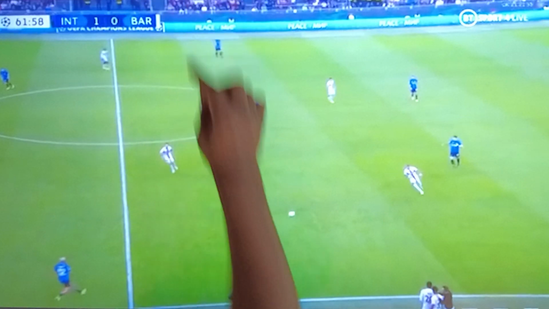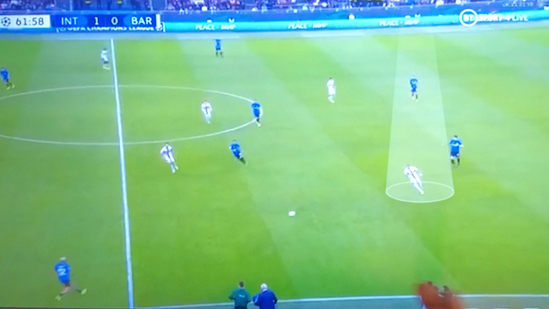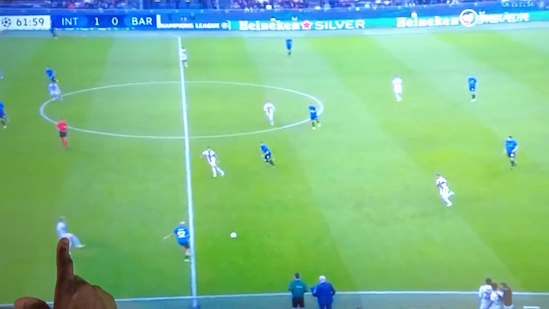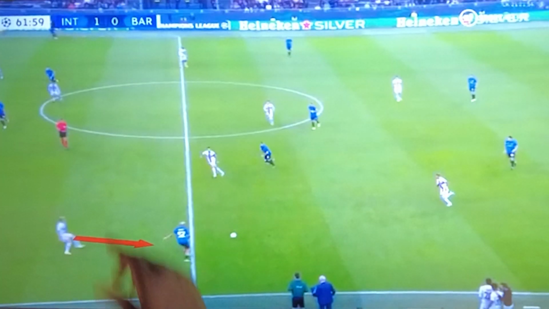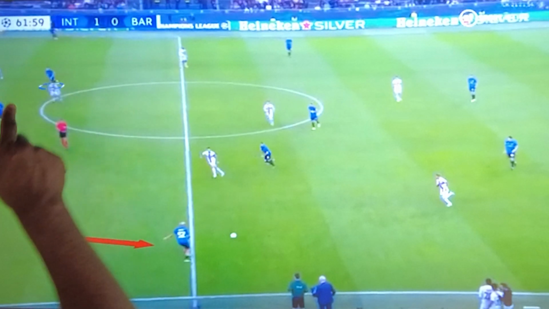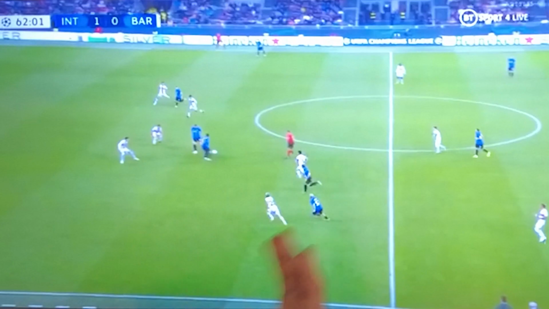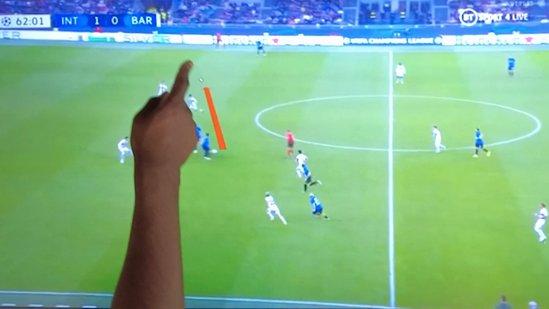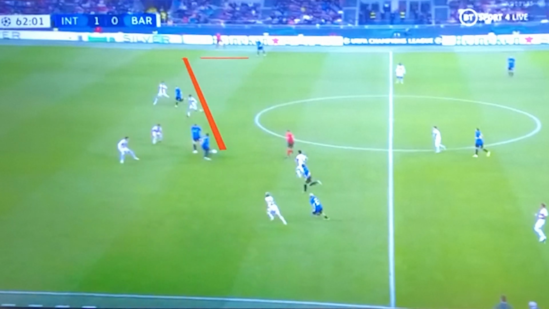And here we see a similar pattern, with Rafinha having been drawn high. DiMarco receiving draws Roberto out of position, and as we can see, the positioning of Barella here means that Alonso is drawn infield. So because of the man advantage, there is now the potential for the switch out towards Darmian.